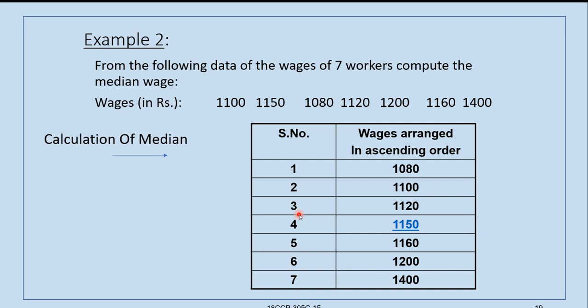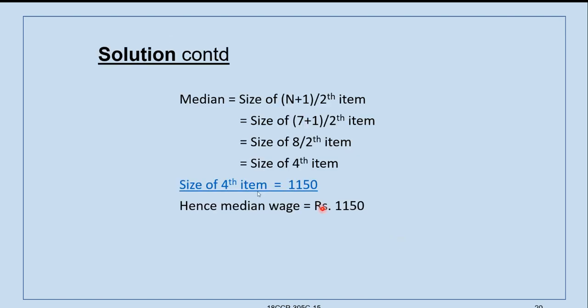So median M is equal to n plus 1 by 2th item. That is 7 plus 1, 8. 8 by 2 is 4th item. So 4th item here is 1150. Here, that means it can be interpreted as median wage is rupees 1150. This is the analysis we have to write.